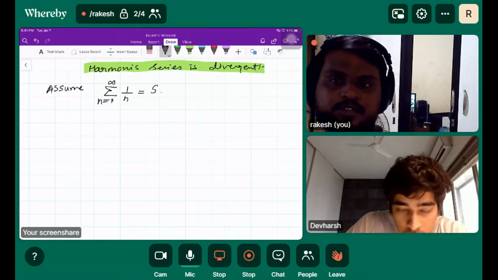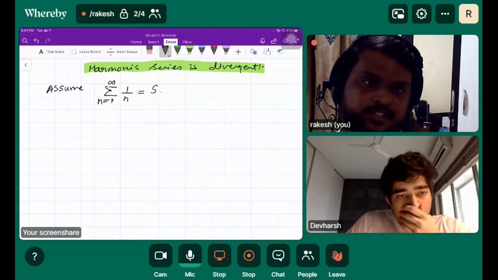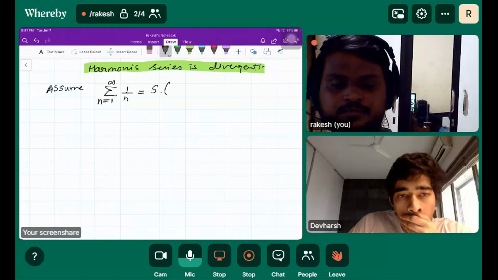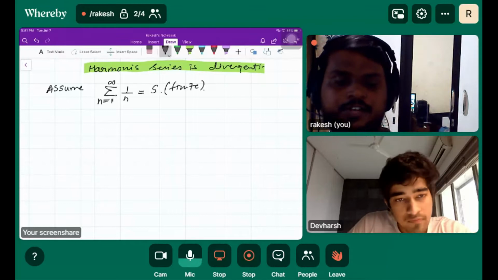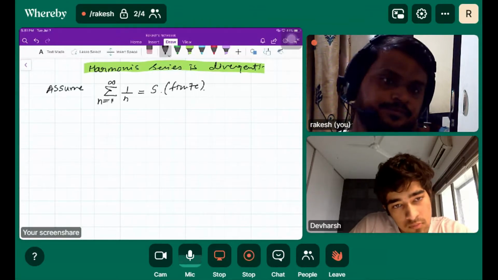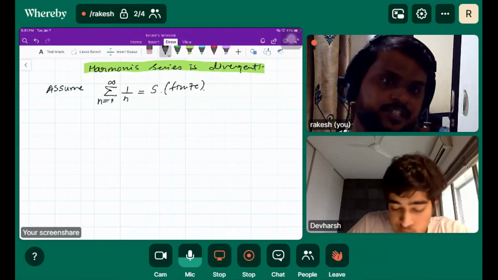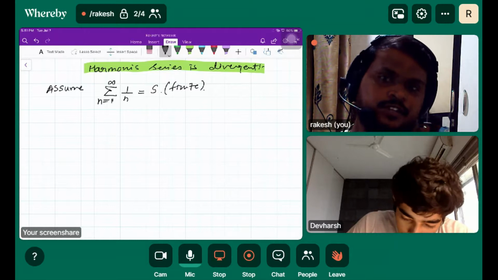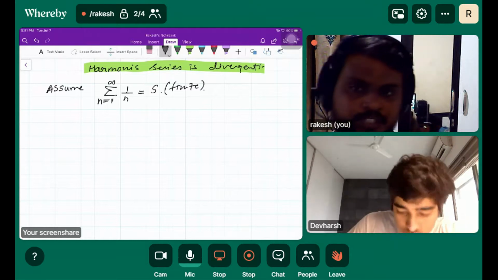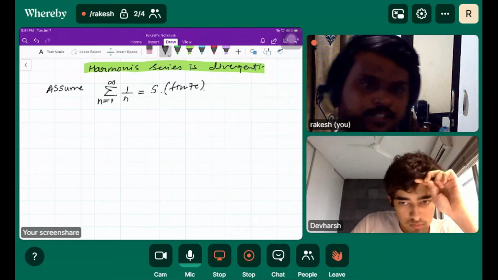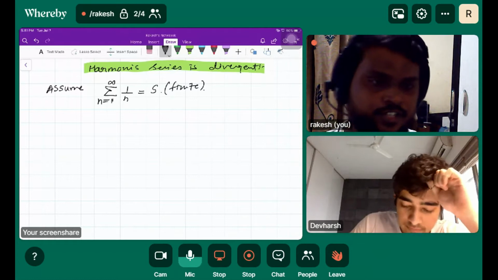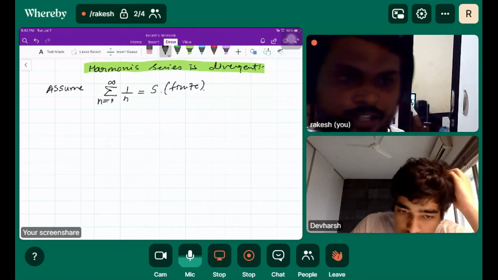Let's say this will give you some finite sum, which means it is convergent. So we are using a proof by contradiction. Do you know what a contradiction proof is?